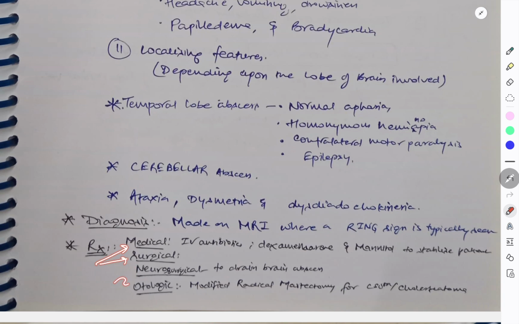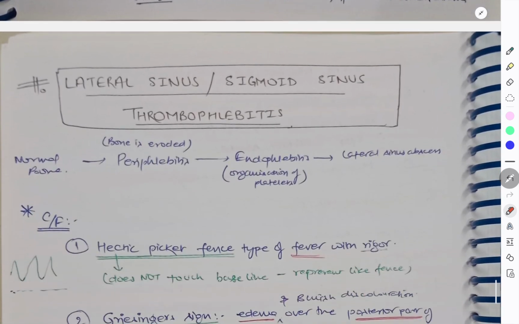Treatment is again medical and surgical. Medical: you have to give IV antibiotics. Then you can go for steroid, that is dexamethasone, and mannitol to reduce the ICT. There are certain indications and contraindications to use mannitol. Then you have to go for surgeries: neurosurgical to drain the brain abscess, and otological, you have to go for modified radical mastoidectomy for CSOM and cholesteatoma. So this was about the brain abscess.